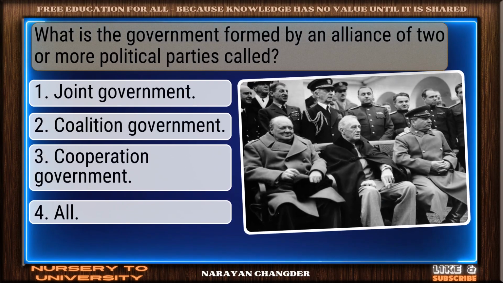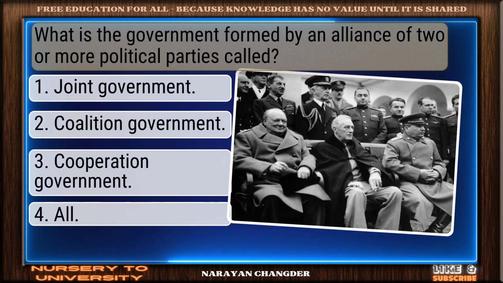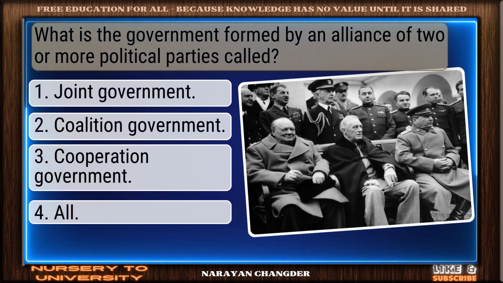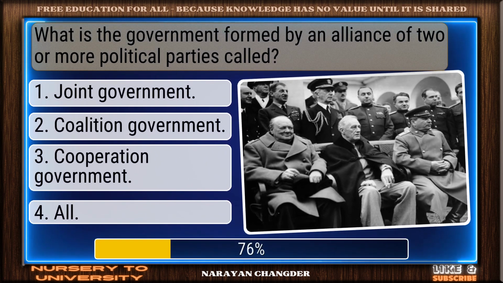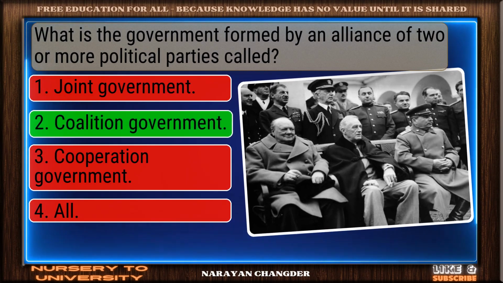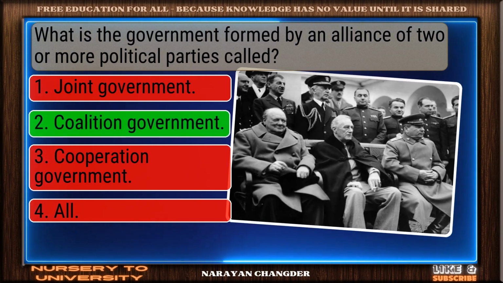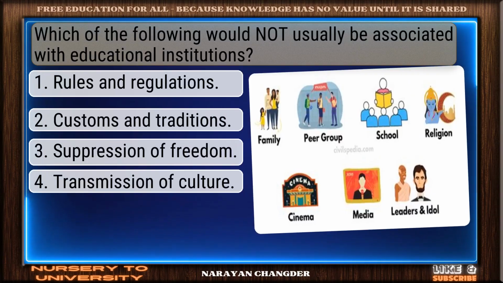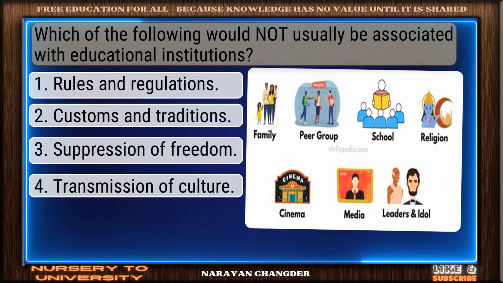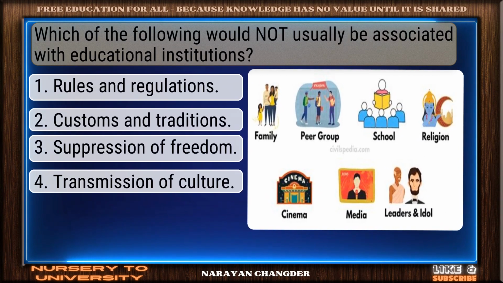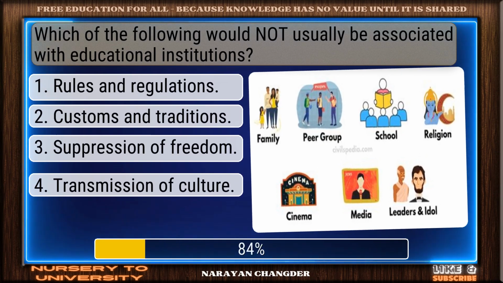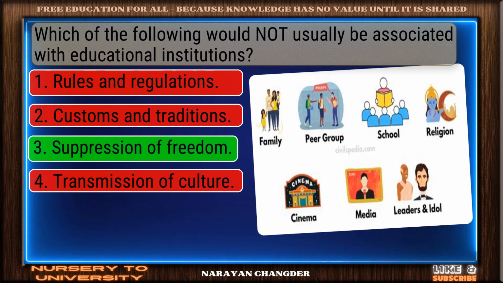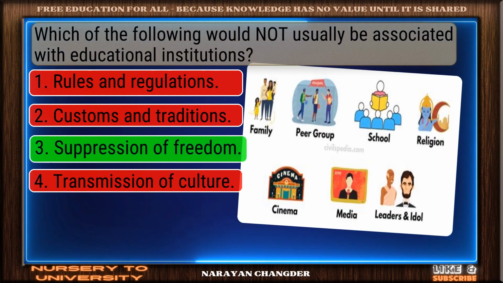Question number 28. What is the government formed by an alliance of two or more political parties called? Solid response. Coalition government is a valid choice. Question number 29. Which of the following would not usually be associated with educational institutions? Perfect. Suppression of freedom is the correct choice.